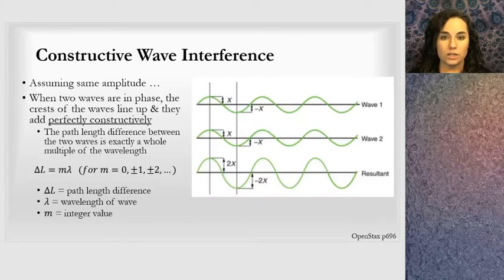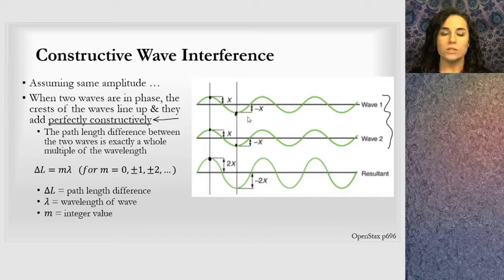With perfectly constructive interference, you can see that there's two waves here, and they're getting added together at the points where they are at maximum displacement. We add those two together, and the resultant wave will be twice what one would be because they're both the same and they're adding together at the same spot constructively. And this is what we call perfectly constructive interference. The important thing to note is that the two crests are lining up with one another and the two troughs are lining up with one another, and so this constructive interference happens.